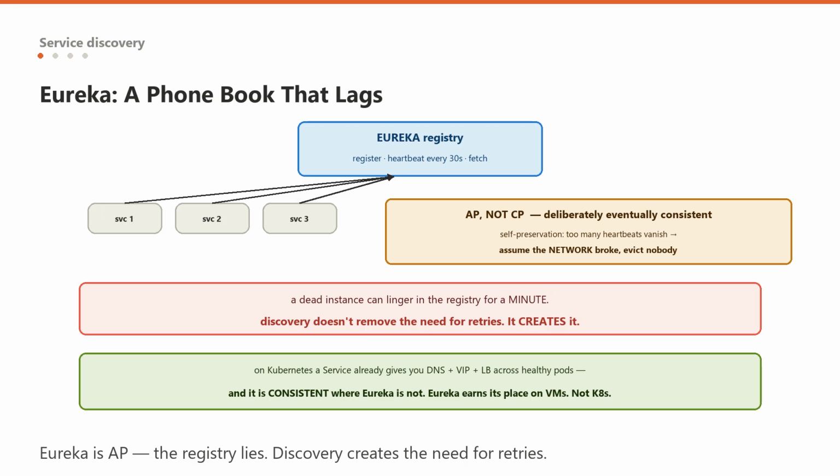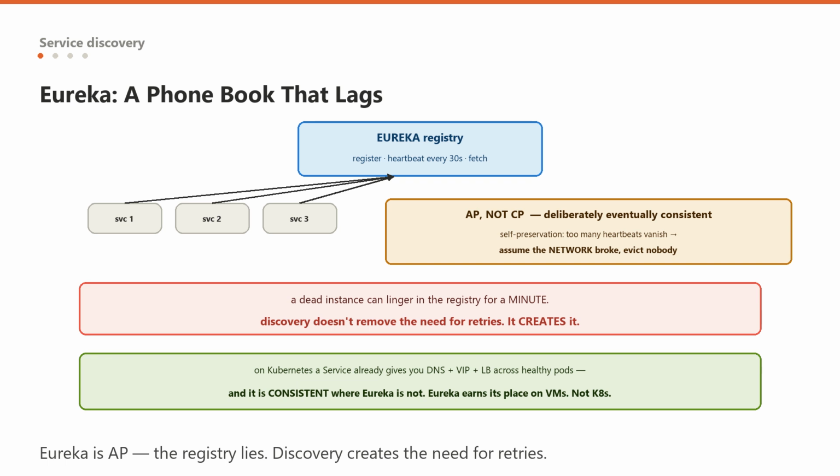On to the second one. Eureka, and the question of whether you still need it. Instances come and go. Something has to answer: where is order service right now? Eureka is a registry. Services register themselves on startup, heartbeat every 30 seconds, and fetch the registry so they can call each other by name instead of address.